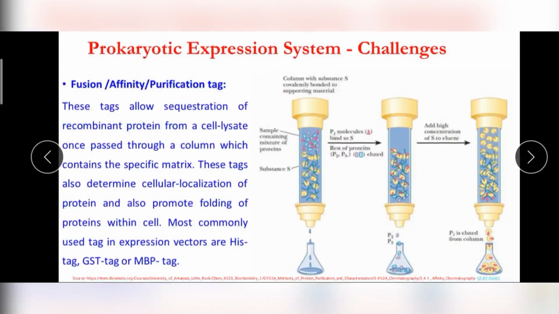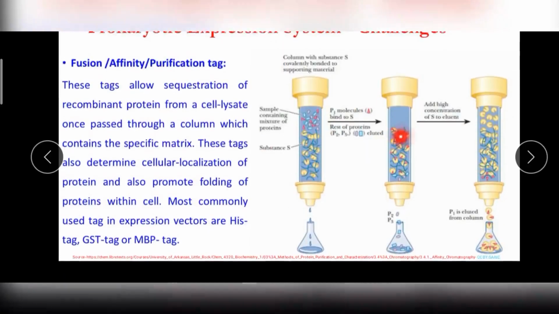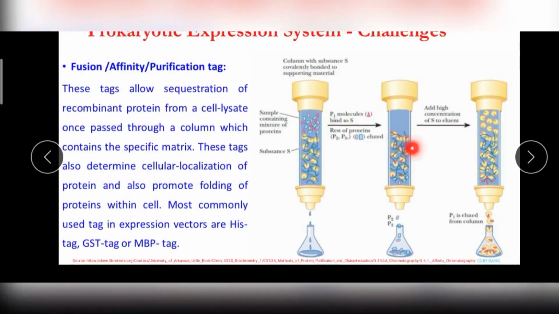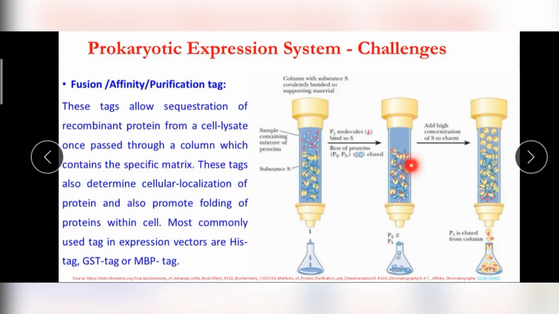Here this is the affinity column chromatography chamber. Here you are adding the cell lysate. The cell lysate contains the total proteins, that is the host proteins plus our recombinant protein. Because our recombinant protein is tagged, it gets bound to the matrix of this column, and when you add the washing buffer, all the host proteins get eluted or washed away, and they are collected first when you use the wash buffer.